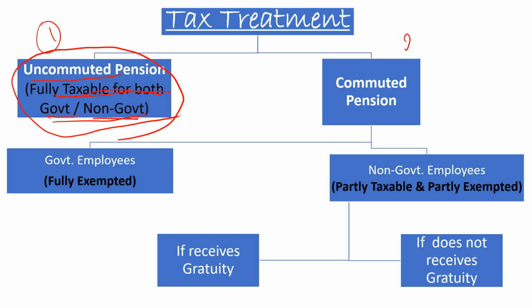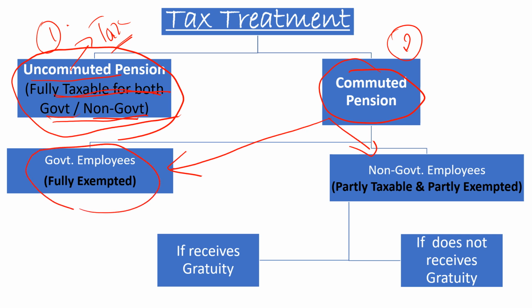With uncommuted pension there is no confusion or complication in calculating; the amount they receive is taxed as per the tax rates. But when it comes to commuted pension, it is further classified into two: one is for government employees and the other for non-government employees.